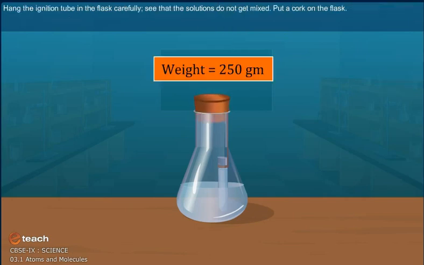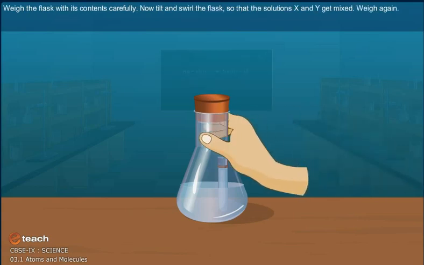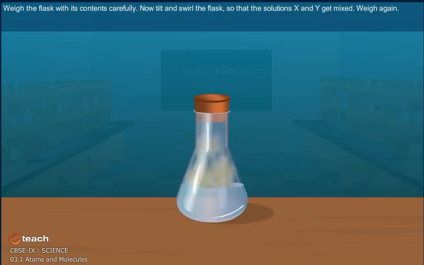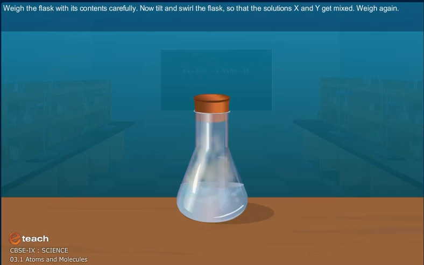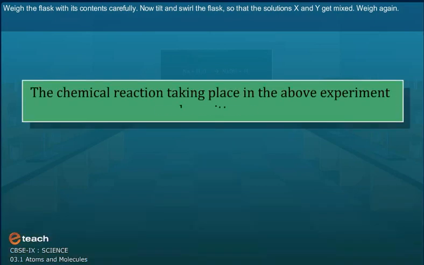Hang the ignition tube in the flask carefully and see that the solutions do not get mixed. Put a cork on the flask. Weigh the flask with its contents carefully. Now tilt and swirl the flask so that the solutions X and Y get mixed. And weigh again.